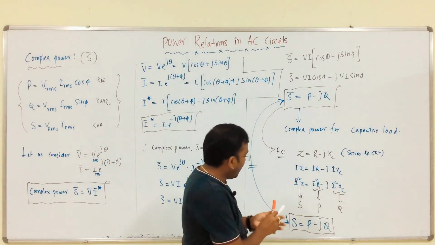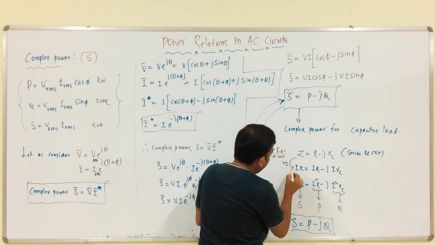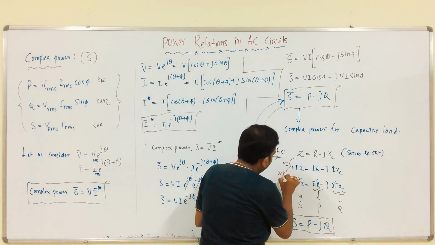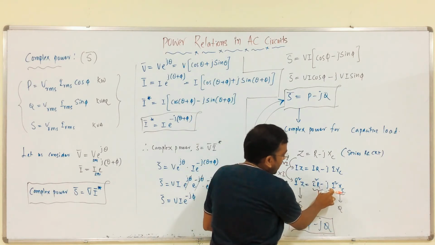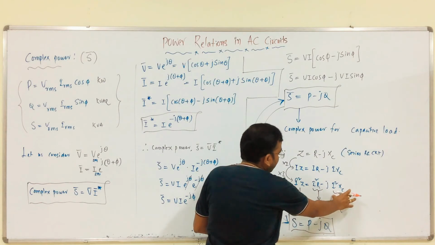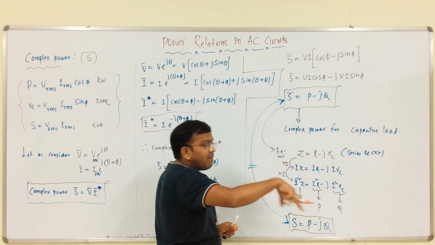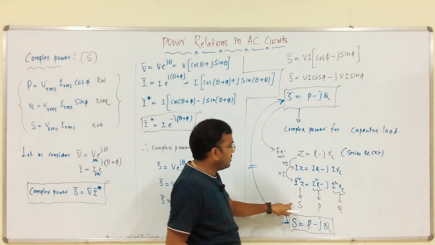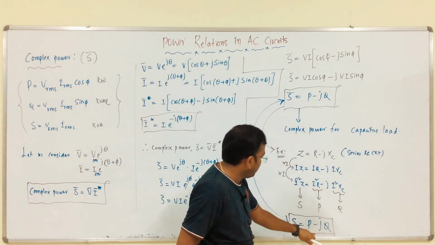We multiply it with I, and again with I. We got I square Z equals I square R minus j I square XC. We all know that I square R is power, I square XC is reactive power, and I square Z is the total power in the circuit, that is, apparent power. So, from this, S is equal to P minus jQ.